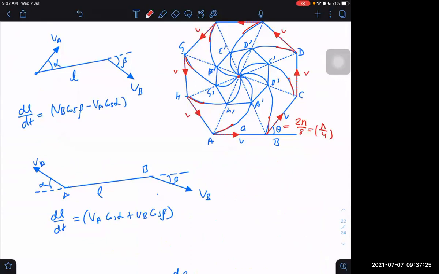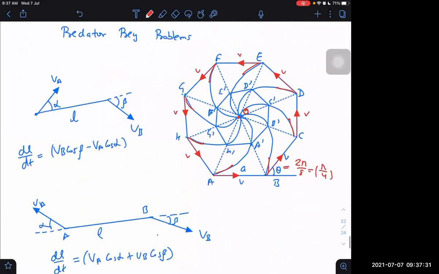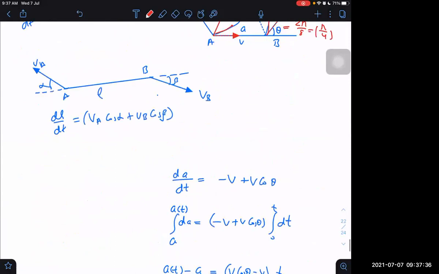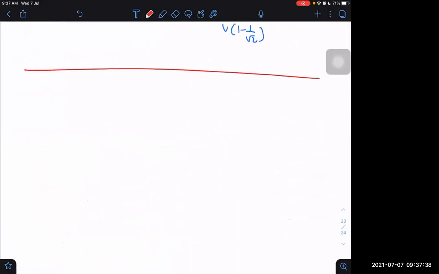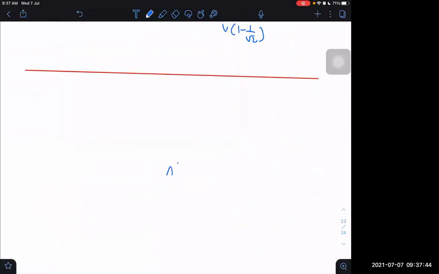Let us take one point at the center and call it O, and let us call the distance R, the radius. Can I write the same equation for R also? This is A and this is O. O is fixed, but A is moving with velocity v, and this angle is maybe alpha.